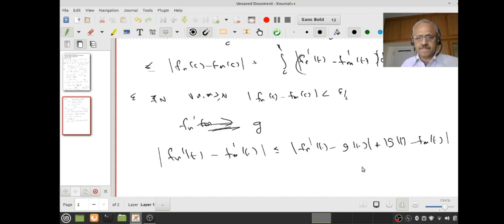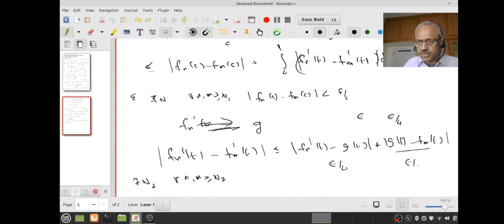Do you understand this? Yeah. Now what do I know? I know fn dash converges to g uniformly, right? Therefore if you give me an epsilon, for epsilon by 4 there is an n, call it n1, call it n2, so that for all n, m greater than or equal to n2, this fellow will be less than epsilon by 4 and this fellow will also be less than epsilon by 4. Therefore this is less than epsilon by 2. Do you follow that? Therefore the second term is less than epsilon by 2, right?